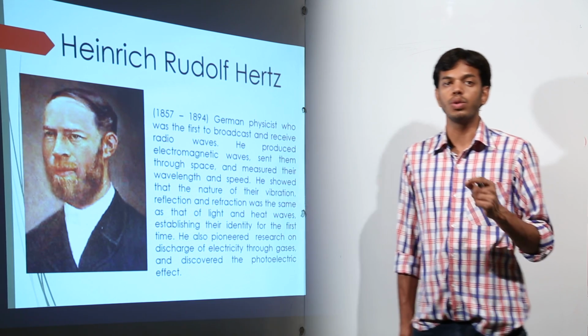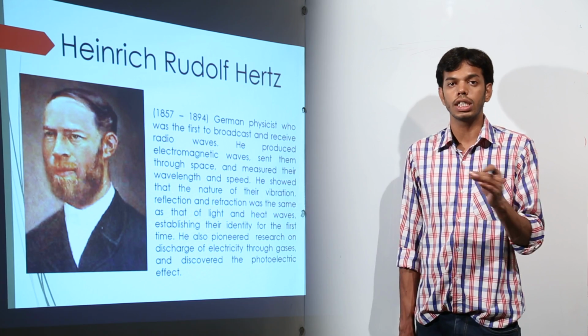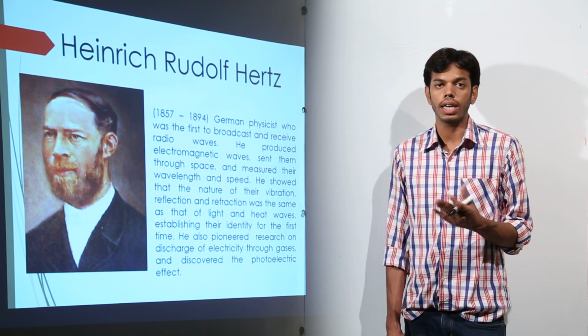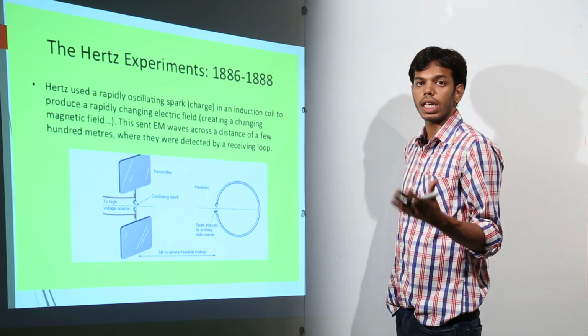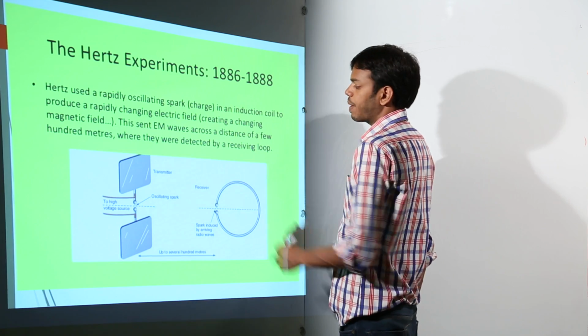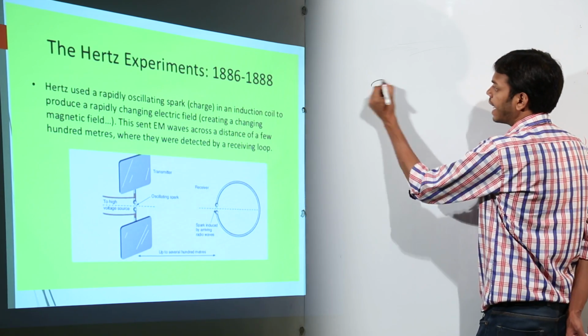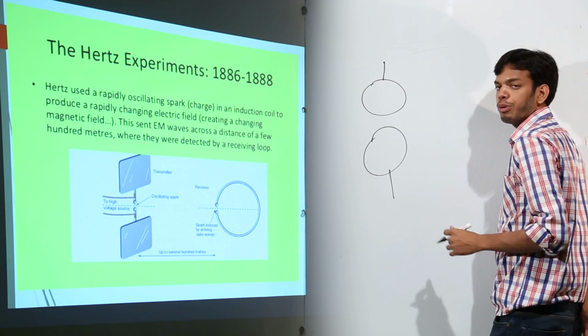He was also the first scientist to produce oscillating charge through spark. He produced spark in his experiment. Oscillating spark produces electromagnetic waves, that means they are the source of electromagnetic waves. For example, the Hertz experiment was like this. He had two spherical conductors which were given a very high potential difference.